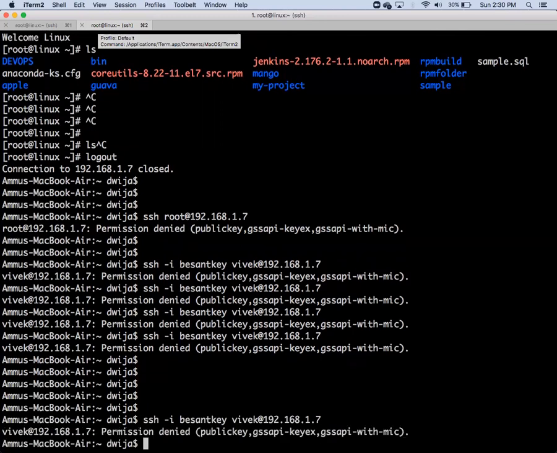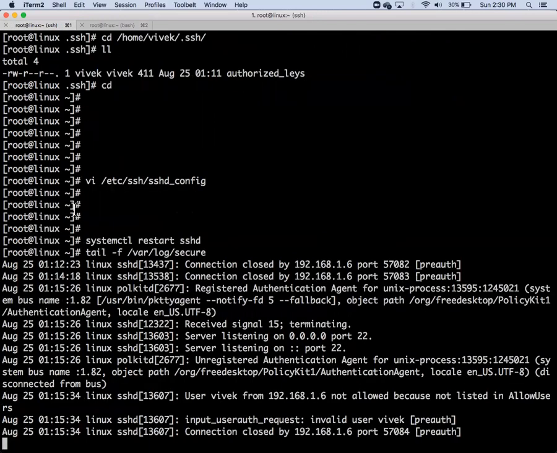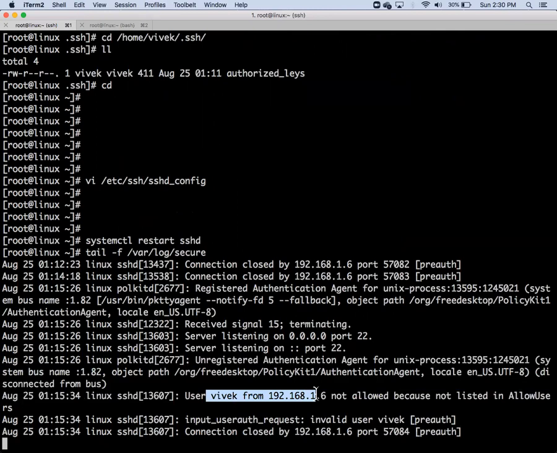It is timing out. This is all securing. Still I am getting it. It is waiting for a few moments and then giving the error. Check the error in var log secure. Now we have a few extra errors. Unregistered authentication agent. We got: user Vivek from 106 not allowed because it is not listed in allowed users.